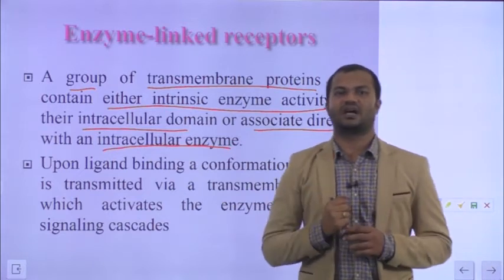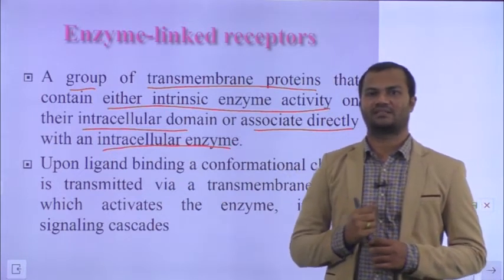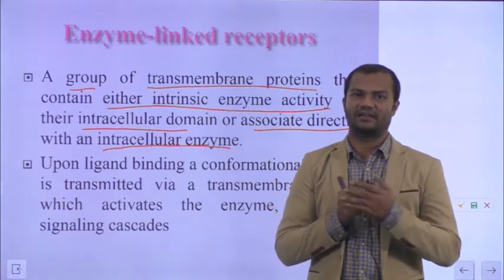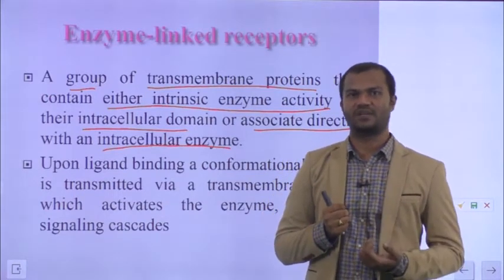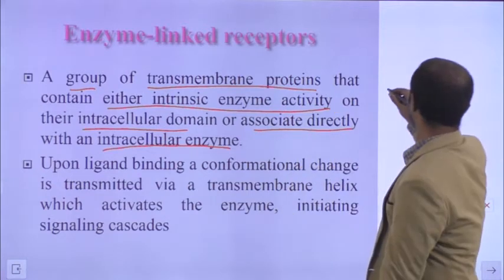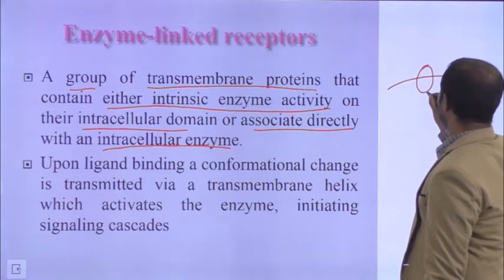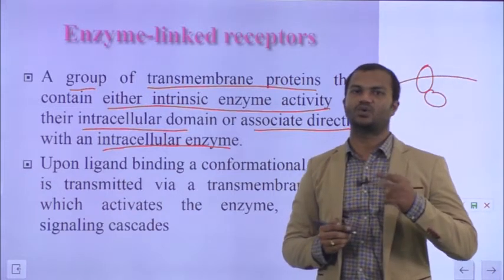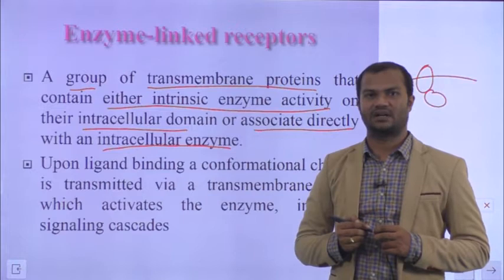So two things are possible. Either the receptor itself will have an enzymatic activity on the intracellular side, or the receptor directly associates with a protein having the enzymatic activity. These are the two possibilities for enzyme linked receptors.